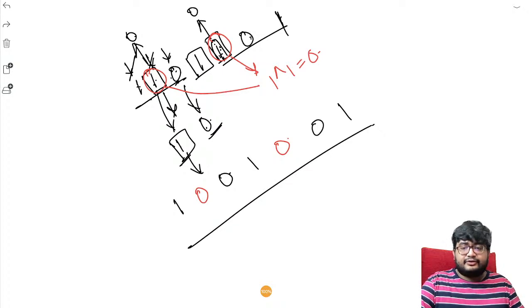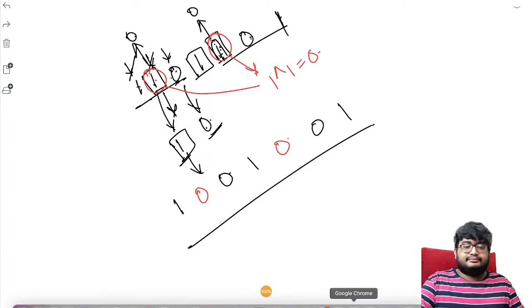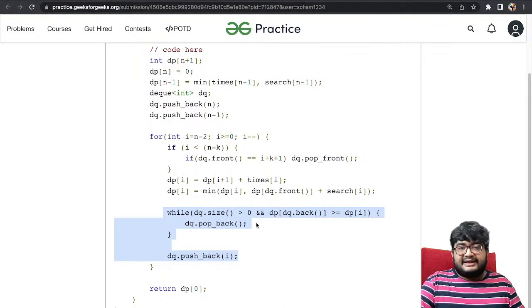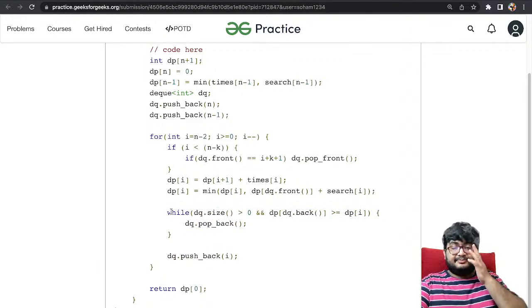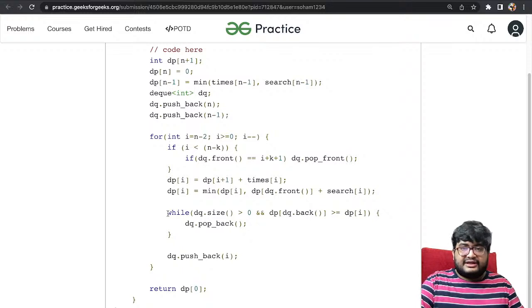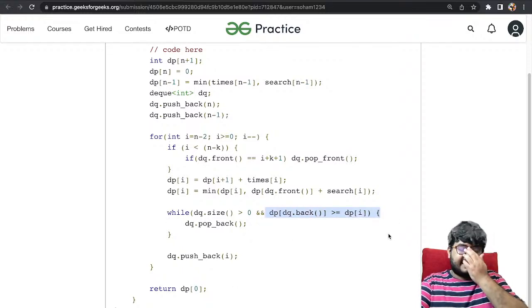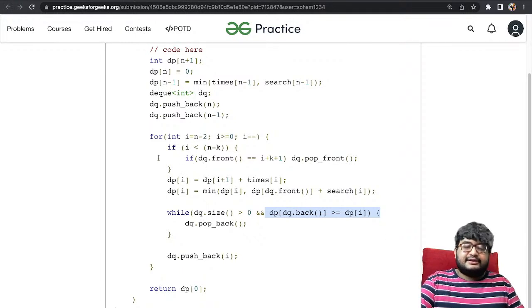I'll not write the recursive code. Write it yourself. Try to write it yourself. But again, when you are doing optimizations like this, iterative code becomes much simpler to write. But you can write a recursive code as well, because all these will be already computed. So in the queue, you would necessarily have that only. So you'll just do the same thing, right?